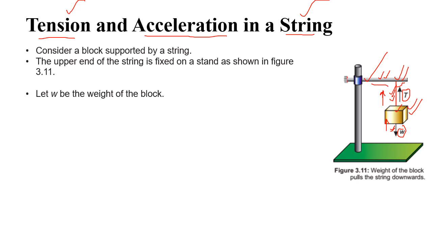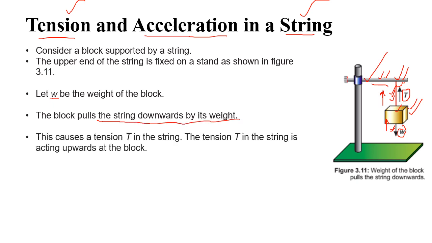Consider a block supported by a string. This is the block and this is supported by the string. It is attached to the stand. The weight of the block is W. This is W. The block pulls the string downward. We have already discussed that the block will pull the string downward by its weight. It causes the tension in the string, since the block is applying force on the string.